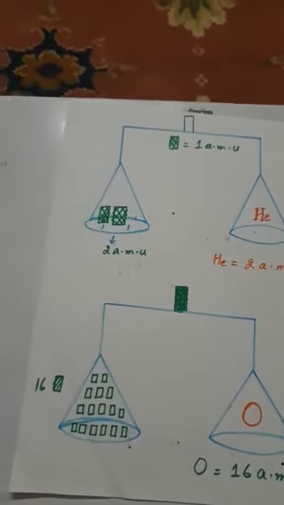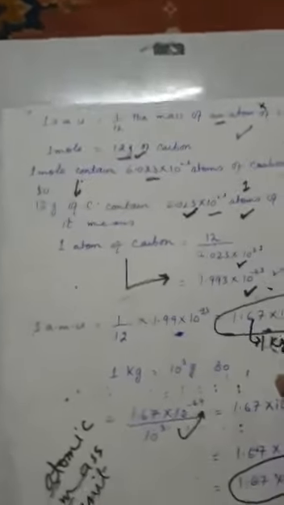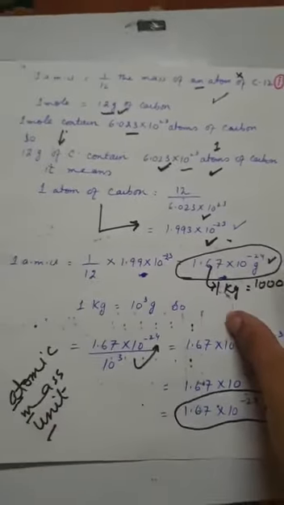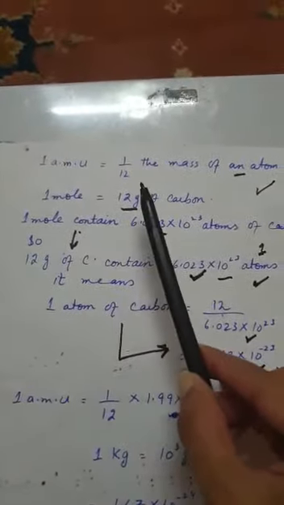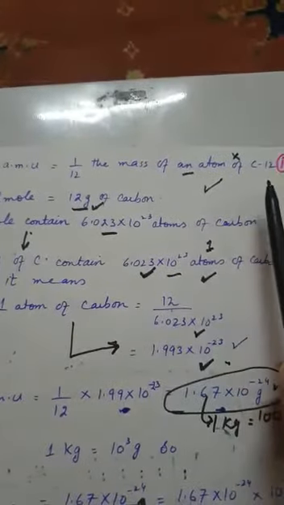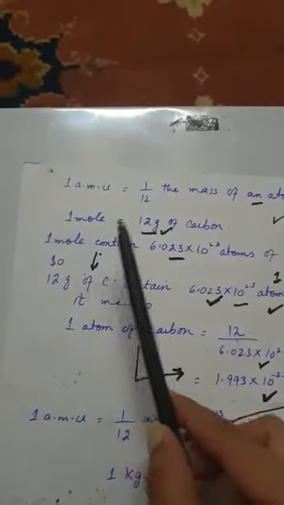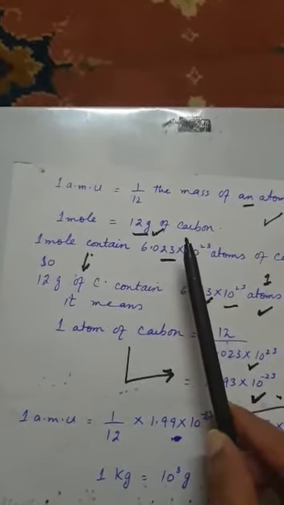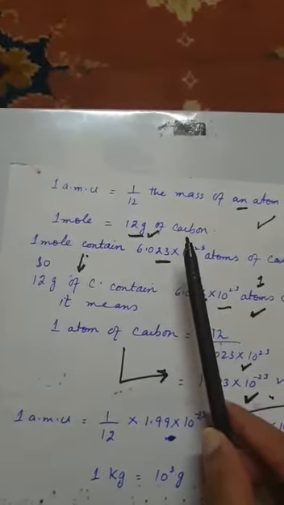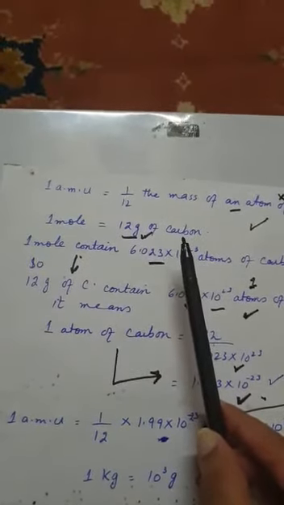After that, we discuss a very important calculation, and that important calculation is about AMU. Okay, so 1 AMU is equal to 1/12 of the mass of an atom of carbon. Now 1 mole of anything contains a gram atomic mass.